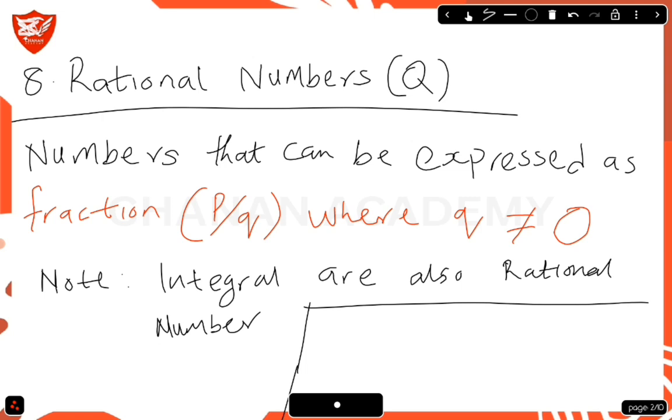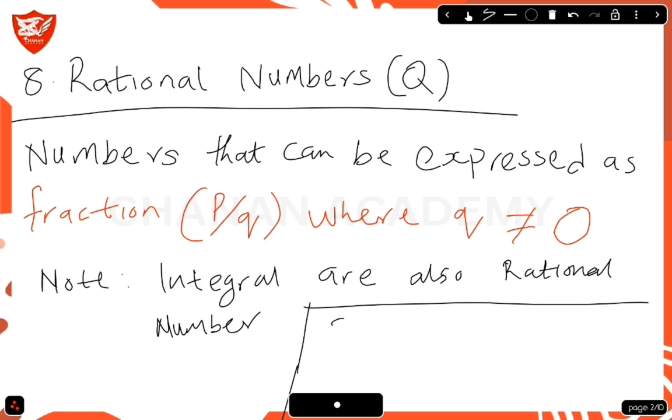So why q cannot be equal to 0 is that any value divided by 0 is undefined. If you type it on your calculator, any value, 2 or 4 or 5, divided by 0, it will give you an error because it's undefined. So rational numbers are numbers that can be expressed as a fraction. In our subsequent videos I will talk about fractions, but for now let's explain.